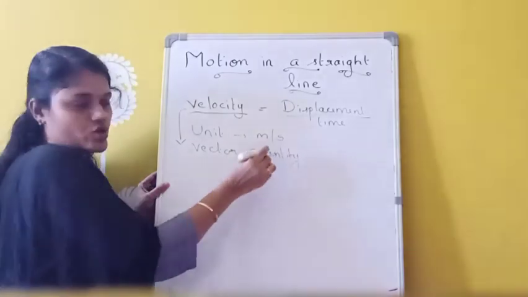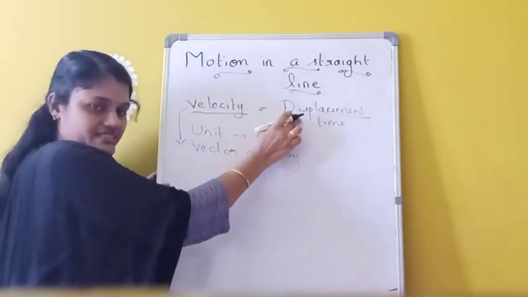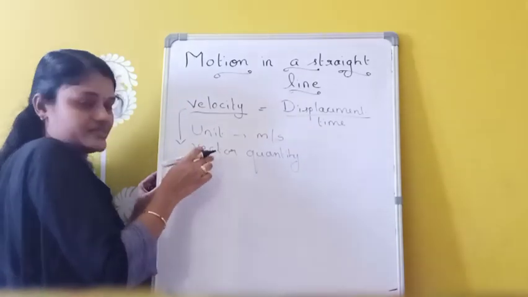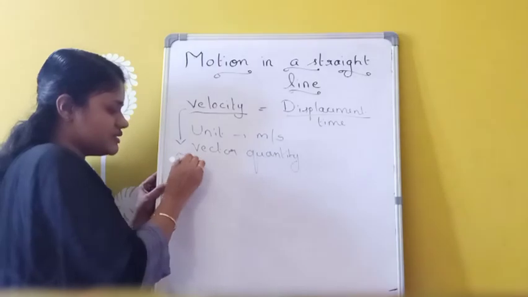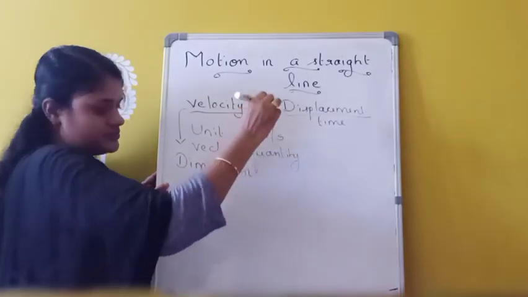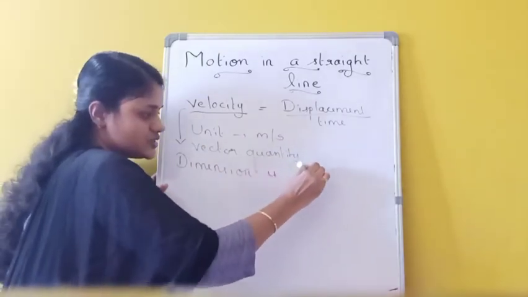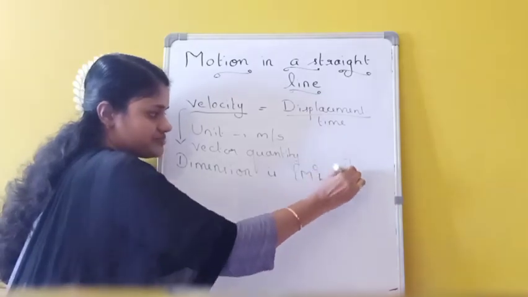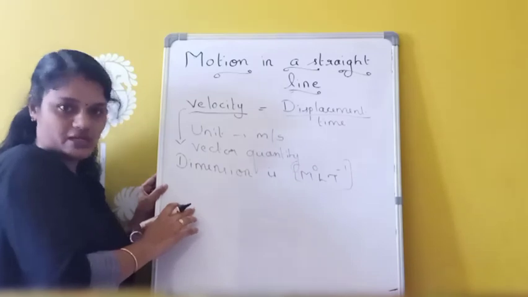So why is it a vector quantity? Because displacement is a vector quantity, we know, and since displacement is a vector quantity, this velocity also is a vector quantity. So it has both magnitude and a direction, and its dimension is the same as that of speed, that is M raised to 0, L, T raised to minus 1. So this is the dimension of velocity. The dimension of velocity as well as the dimension of speed are both the same.